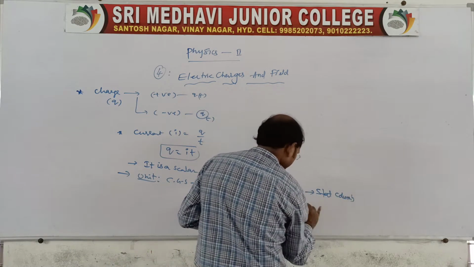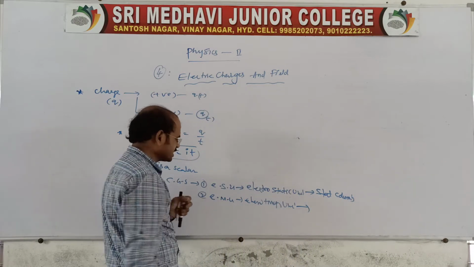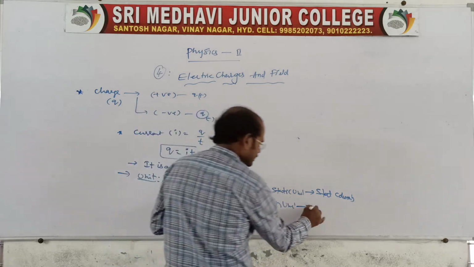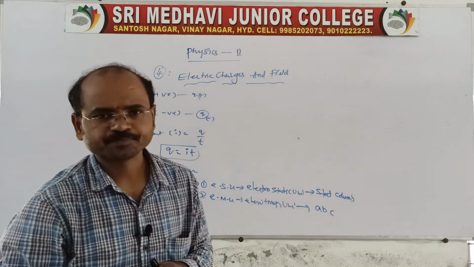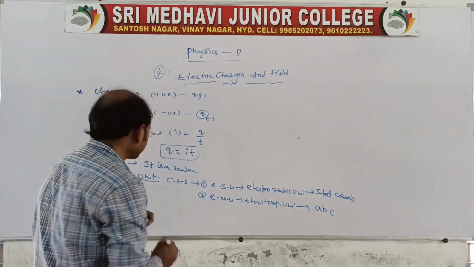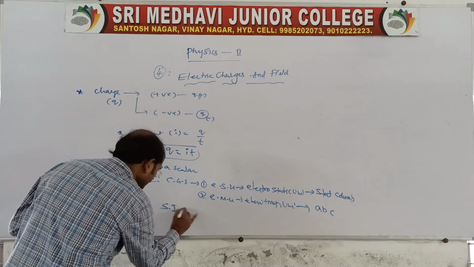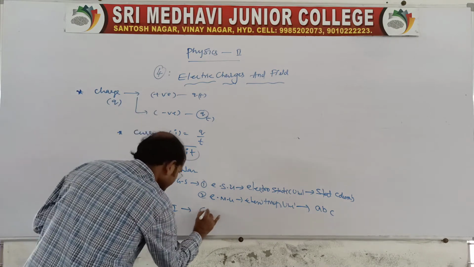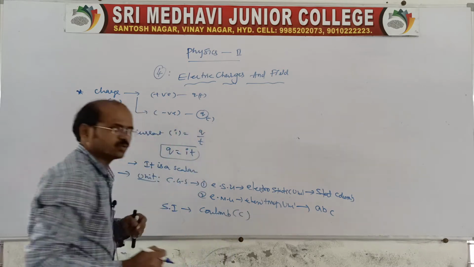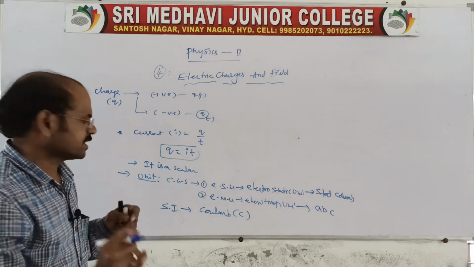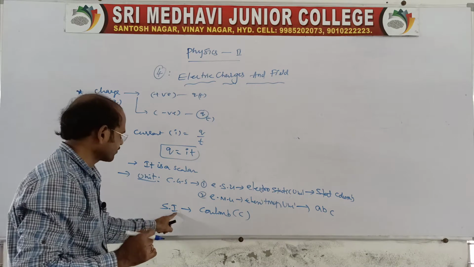And here, what is EMU? EMU is electromagnetic unit. This is ABC. What is ABC? Absolute coulomb. And in case of the SI system, what is the unit? We can say coulomb, we write C. So the coulomb is the unit of charge in the SI system.